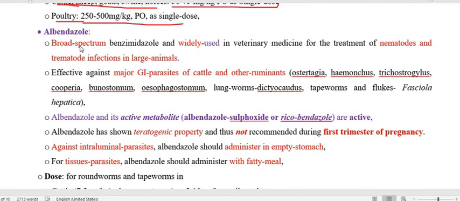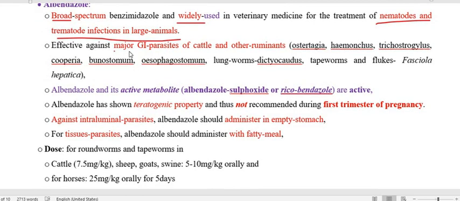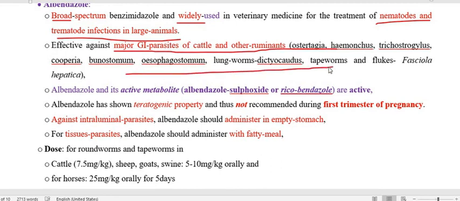Albendazole is the most usable benzimidazole. It is broad spectrum, widely used, and used for the treatment of nematodes and trematodes in large animals. Also, it is active against the GI parasites of cattle, other ruminants, and other species. It is also active against tapeworms and flukes, particularly Fasciola hepatica, and therefore this becomes very important. It is also active in animals other than cattle, other ruminants.